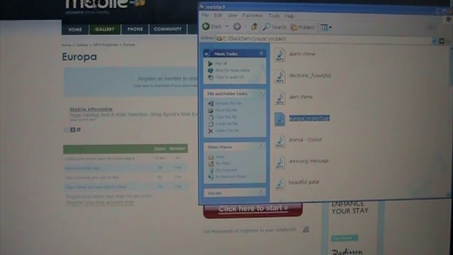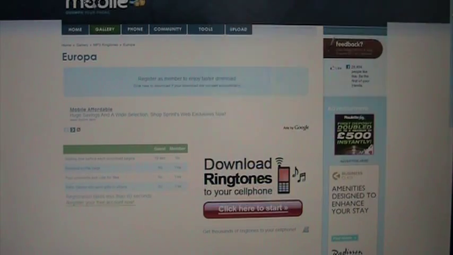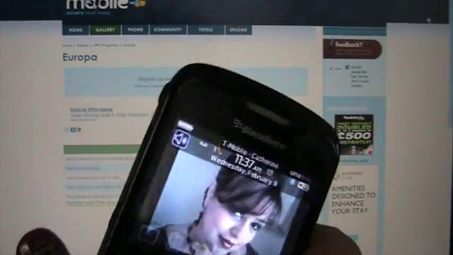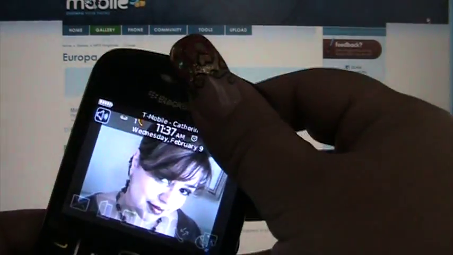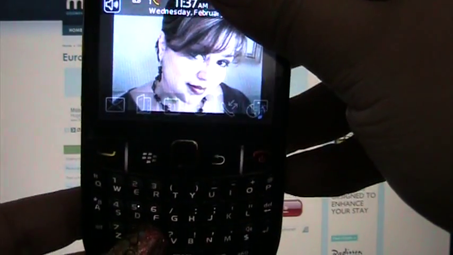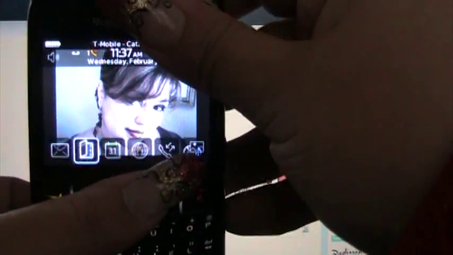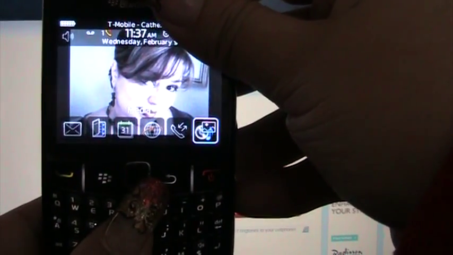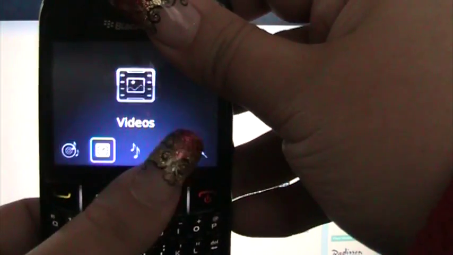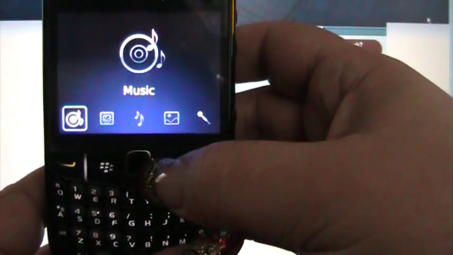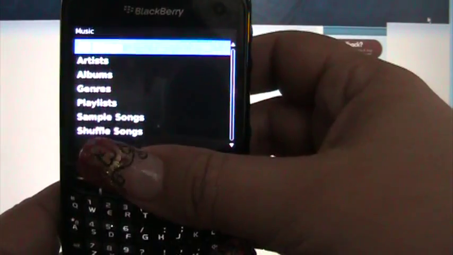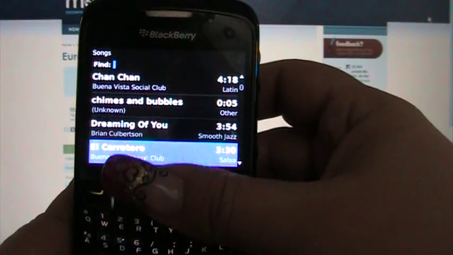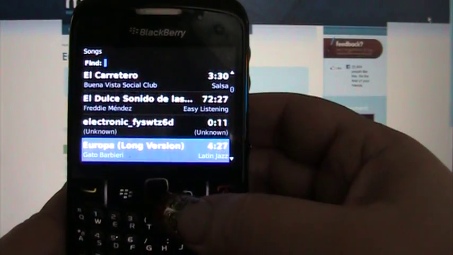Okay, so now to retrieve it from my cell phone, I'll unplug it, wait for it to do its thing. Okay. Now down here, I'm going to go into my music. Oh, here it is. Music here. All songs. And then I'm going to find it right here.